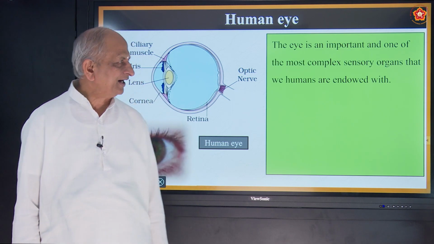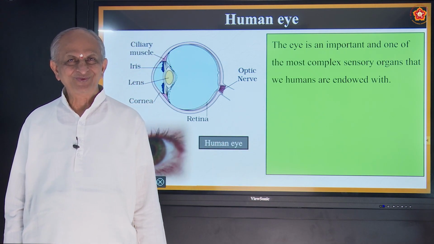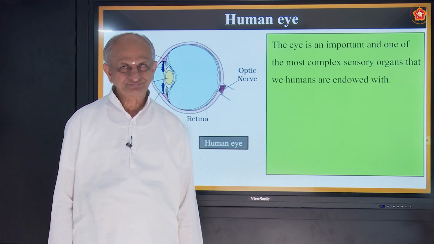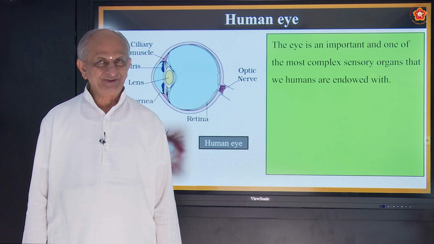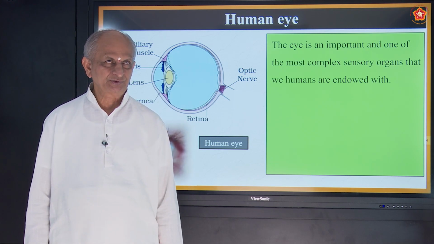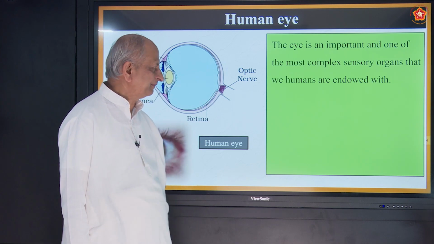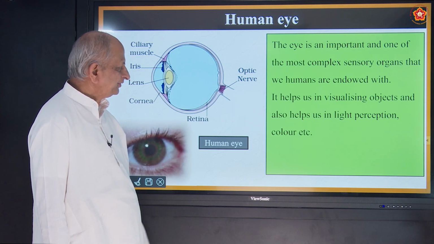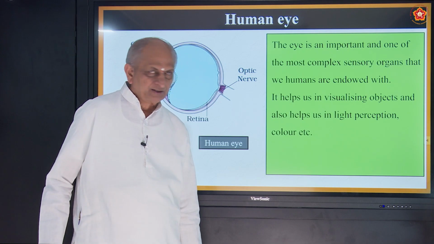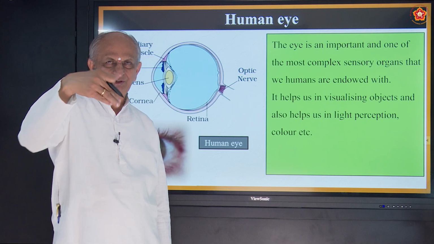Correct? So these are called sensory organs. And in this, eye is the most important. Very sensitive also. In medical terms, we call it ophthalmology. Ophthalmology means a branch of science which deals with the vision, deals with the structure of the eye, working of the eye, etc. So it helps us in visualizing objects and also helps us in light perception, color, etc. So if you show some colors, now you can make out.